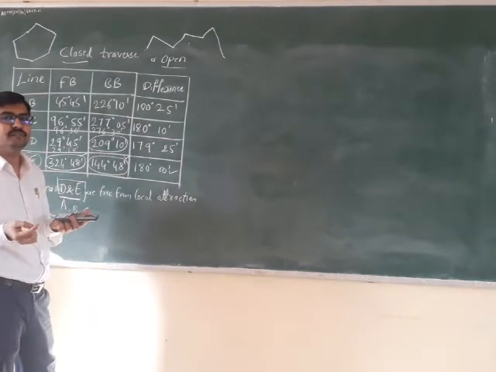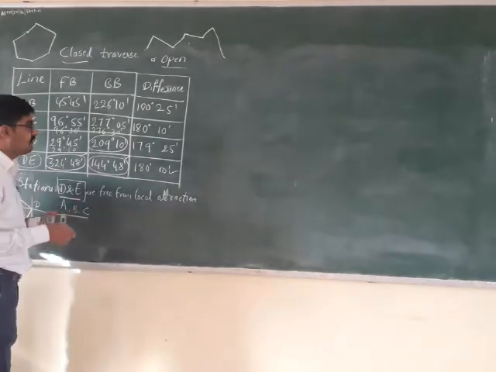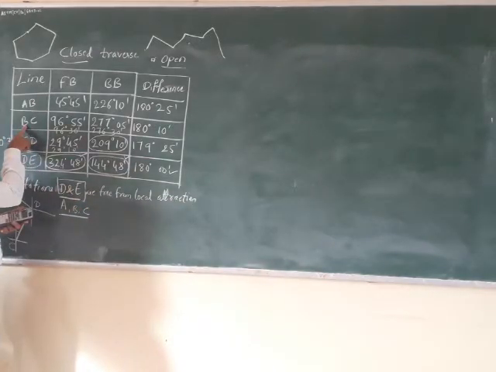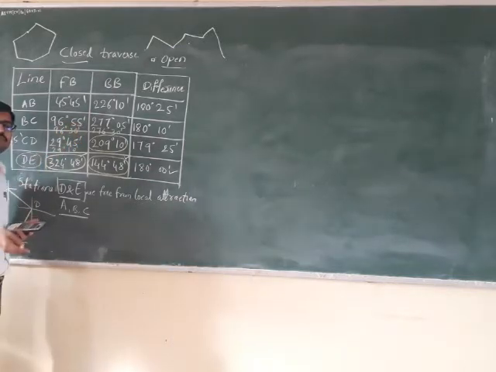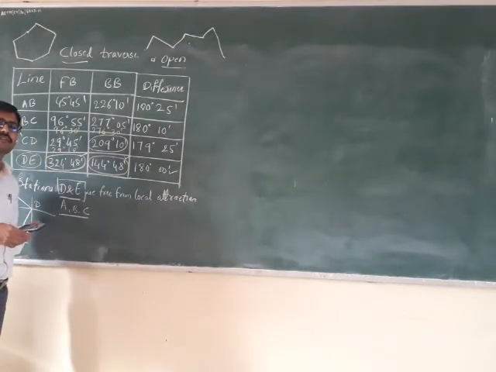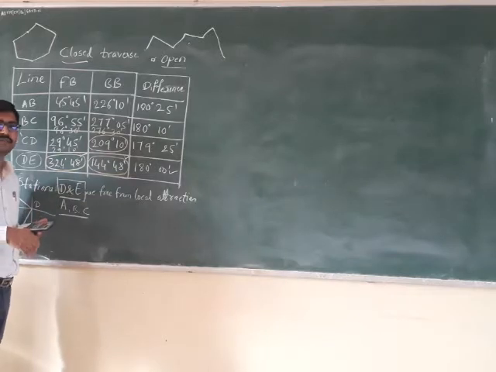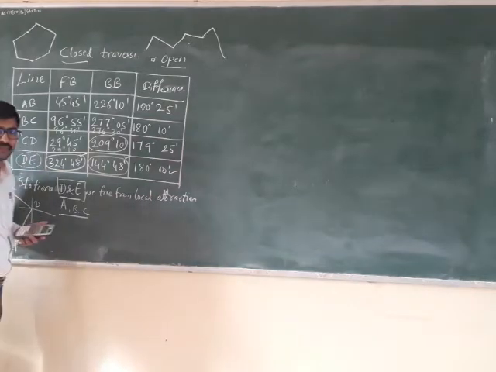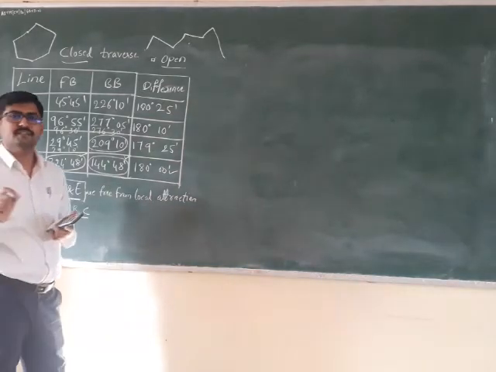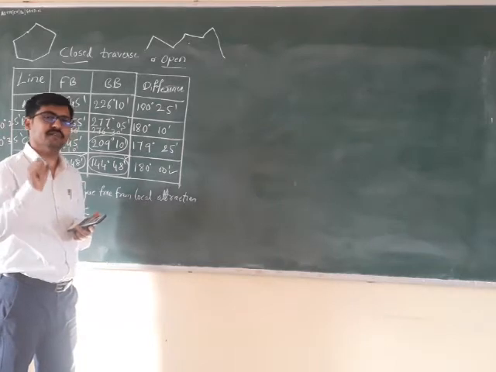Because forward bearing means measured at the starting point. What is the starting point? B is the starting point. So this bearing is observed at station B, whereas correct bearing will be this. So how much is it more? It is 25 minutes more. How much do I need to deduct? I have to deduct 25 minutes. So what is the correction here at station B? 0 degree 25 minutes. So the correction for station B is 0 degree 25 minutes.